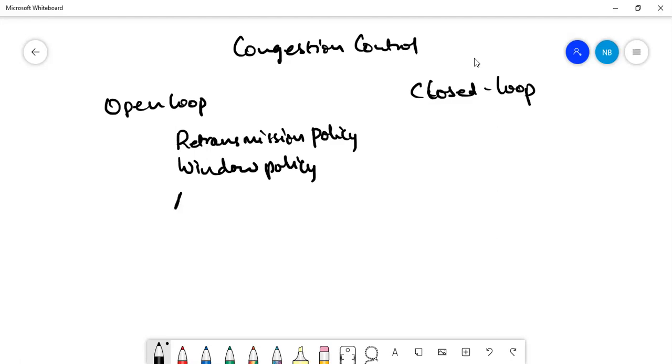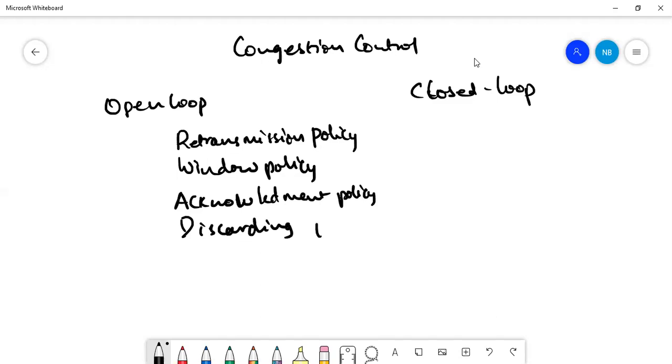The next one is acknowledgement policy. Next comes discarding policy. Next comes admission policy. So all of them belong to the open loop congestion control.